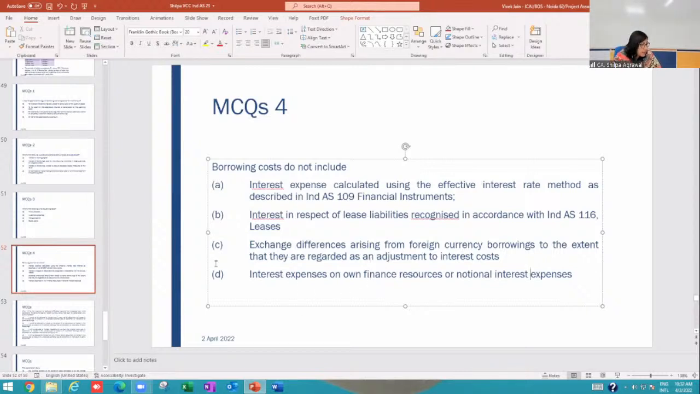What is your answer? Borrowing cost does not include. What does it not include? My question is not. Hurry up, beta. We have to wind up.